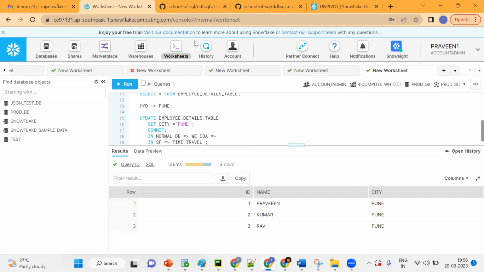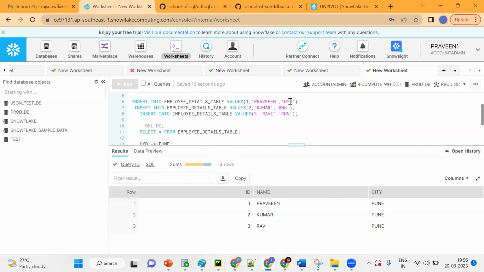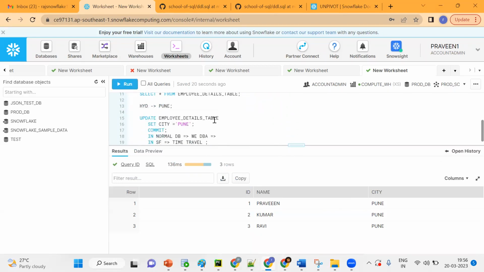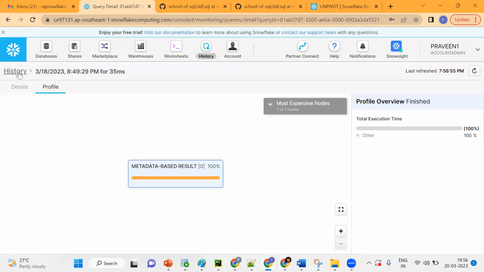Time travel: we can go to a particular period of time and access the data. Our previous data was Hyderabad, Bangalore, Chennai, and I want to get the data from before the change. For this purpose, remember that for all the queries we execute, there will be a query ID. For each and everything there is a query ID. Go back here, history is there, go to history.